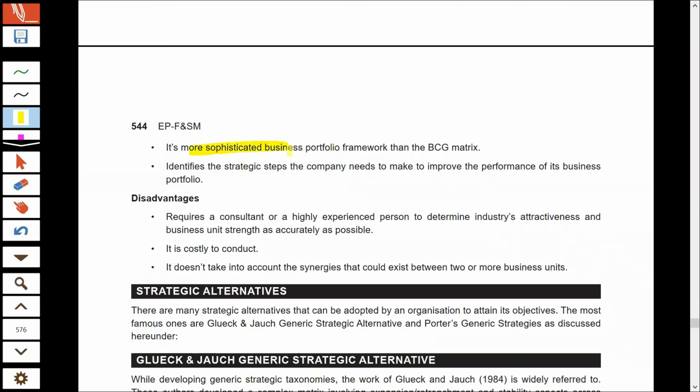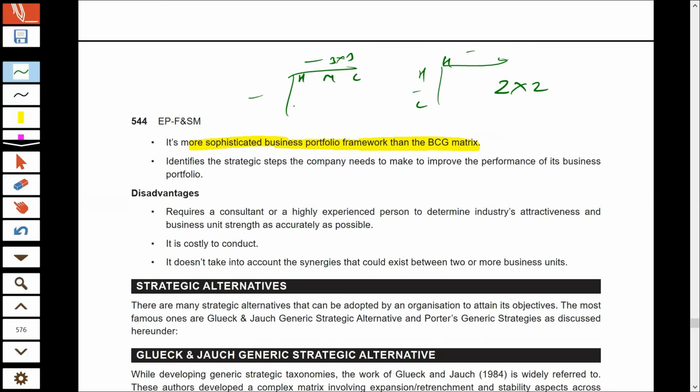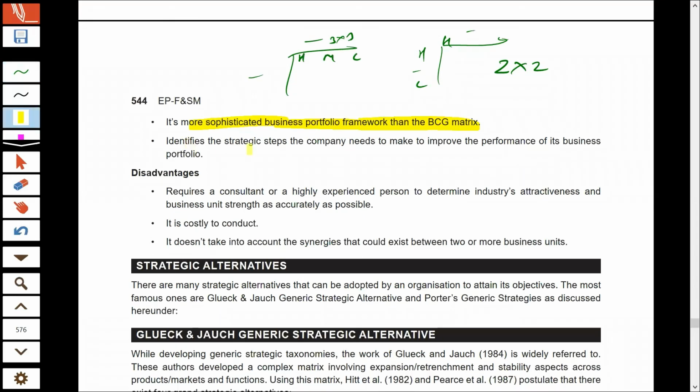Now, this matrix is considered superior and more sophisticated than the BCG matrix. It removes the limitations that we saw in BCG. BCG takes into consideration only one factor on the x-axis and y-axis. GE takes into consideration multiple factors. BCG was a 2x2 matrix, wherein we had only the option to plot high, low. But GE is a 3x3 matrix, wherein we have the option to put high, medium, and low scenarios also. That's why it is considered superior.